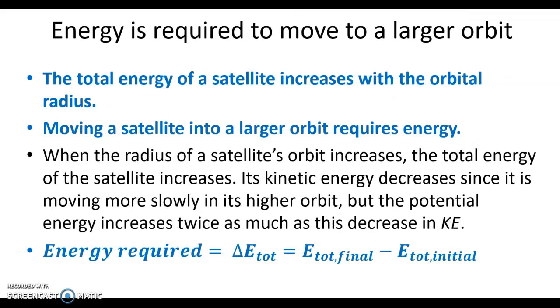So the total energy of a satellite increases as the orbital radius increases, and you can find the energy required to move the satellite to a higher orbit by looking at the change in the total energy. Remember, the change in total energy is the final total energy minus the initial total energy.